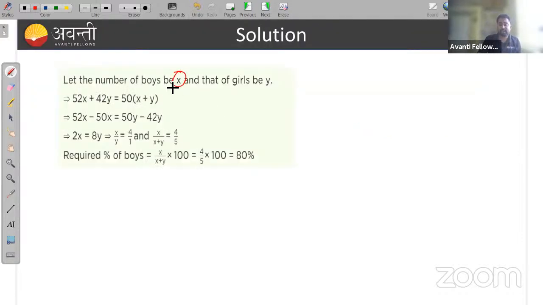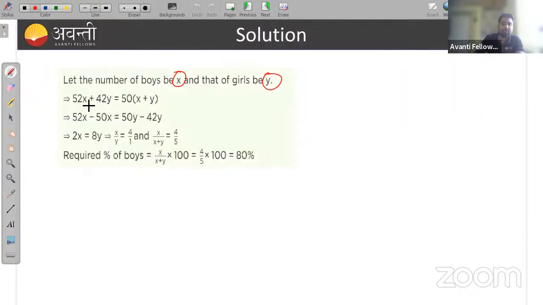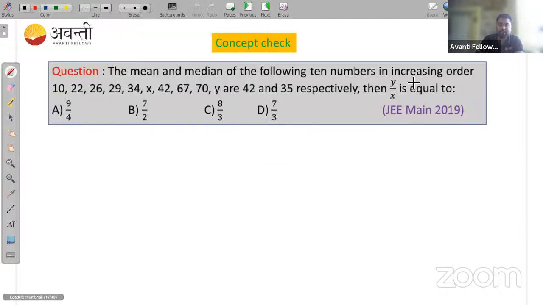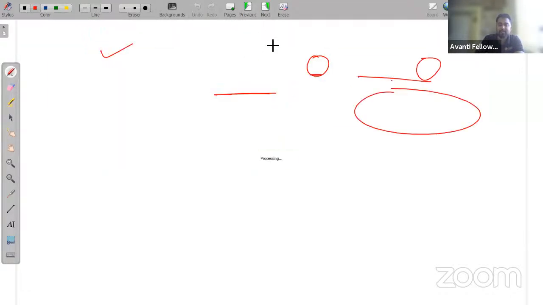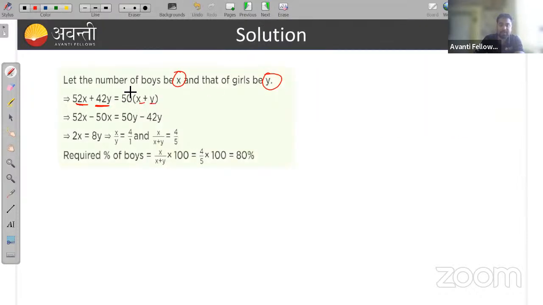Let the number of boys be x and girls be y. It is given that the average mark of boys in the class is 52, so 52x plus 42y. The average marks of boys and girls combined is 50, that is (x plus y) into 50. By solving this, you will get x by y equal to 4 by 1.